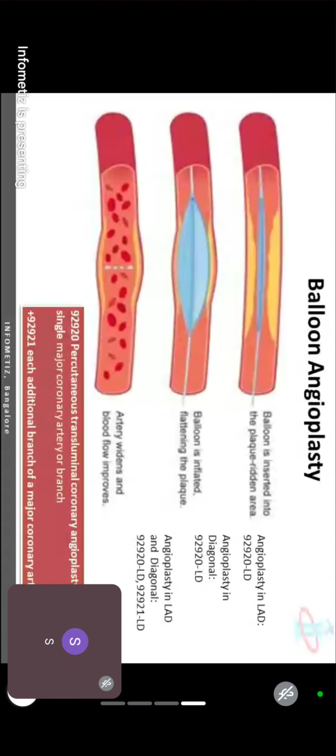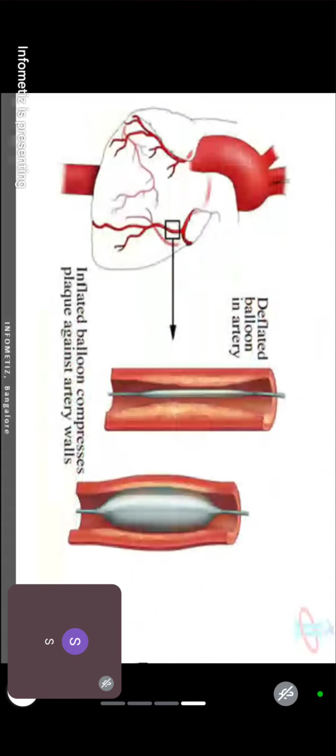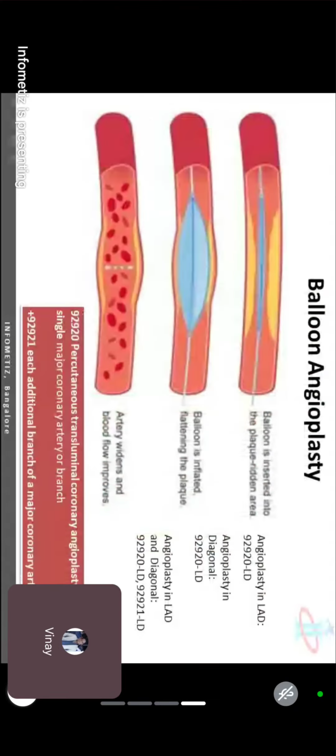Read the question and at the same time read your code description. I will share this question in your group. Let me know what confusion we have here. You may have a new confusion also.